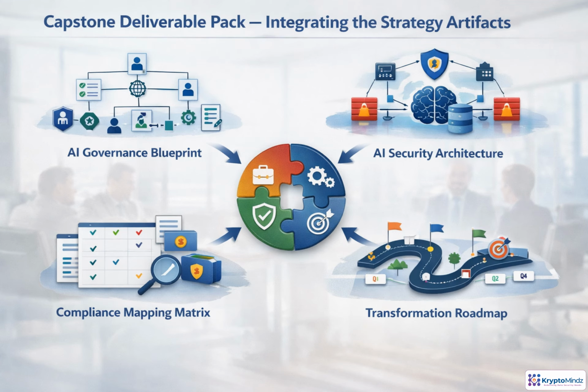Think of the Capstone as one integrated transformation package. The governance blueprint answers who decides and under what rules. The security architecture answers how is the AI environment protected. The compliance matrix and control framework answer which obligations apply, what controls prove compliance, and where are the gaps. The roadmap and RACI answer who executes by when and how is progress governed. When these artifacts connect cleanly, executives see a credible path from strategy to controlled implementation.